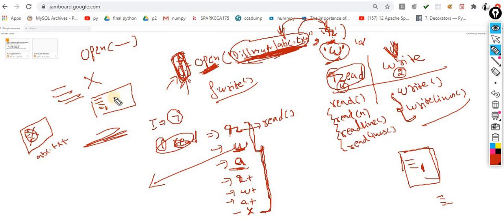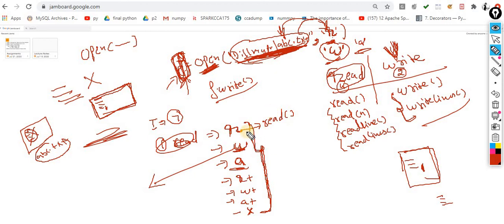If the specific file is not available, then this append mode automatically creates a new file. Keep this point in mind. Now what is the difference between these three?